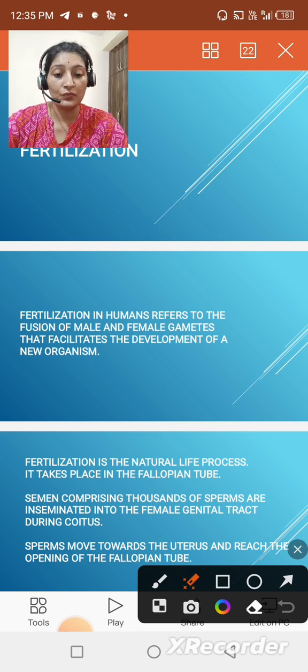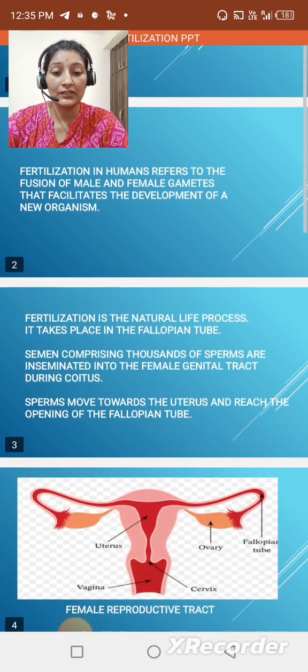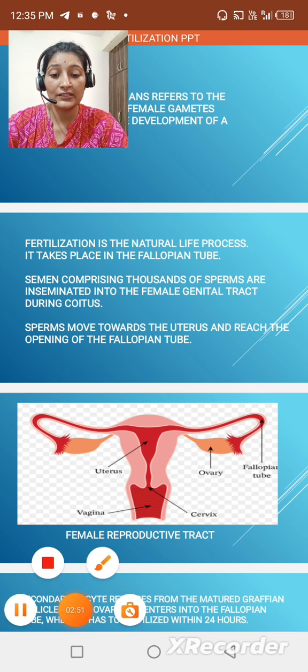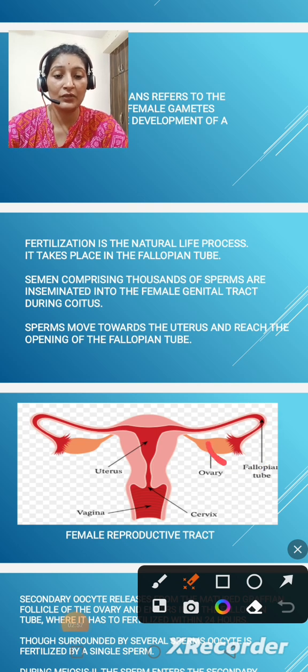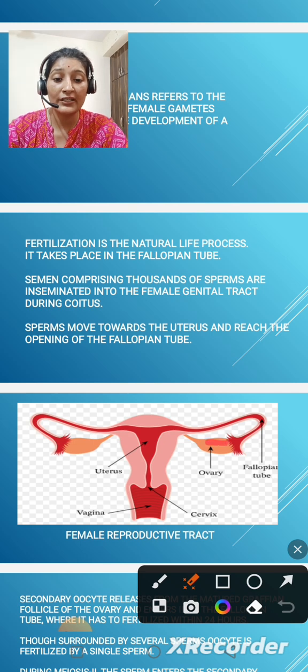Fertilization is a natural life process, and it takes place in the fallopian tubes. If we look at this diagram, it is clearly shown where the fallopian tube is located inside the female reproductive tract. This is the fallopian tube. It is coordinated with the ovaries. As we know, there is a pair of ovaries at both sides of the female genital tract.